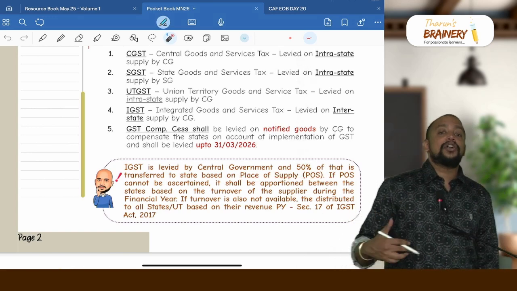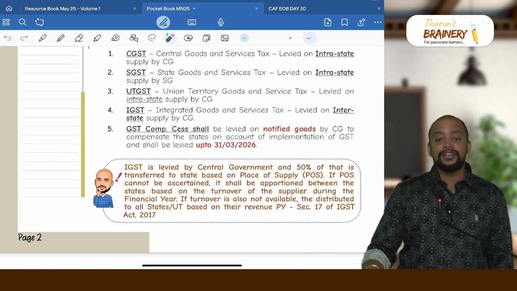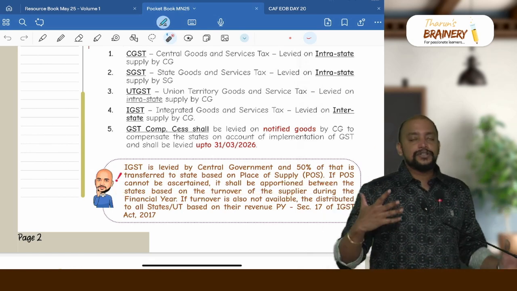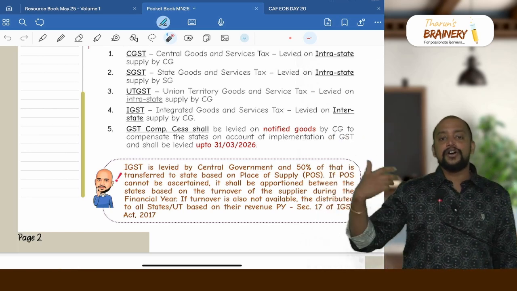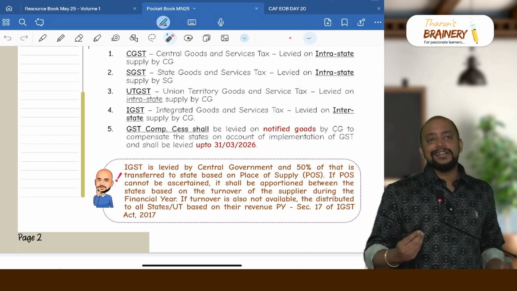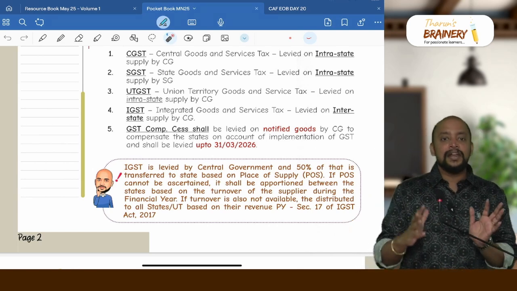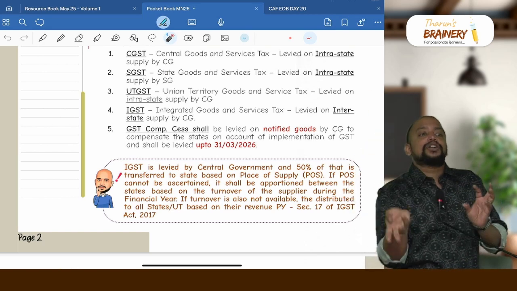If place of supply cannot be ascertained, then it shall be apportioned between the states based on the turnover of the supplier. So when place of supply cannot be ascertained, for example if the place of supply is a foreign territory or other territory, a place of supply cannot be determined. In that case, even though it is interstate supply, it will be distributed between all the states of that particular supplier.